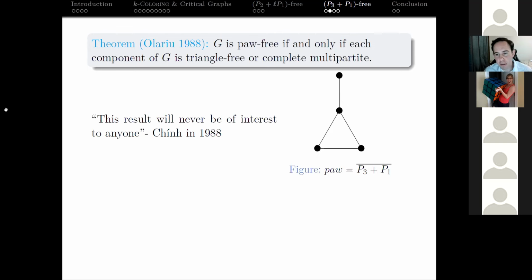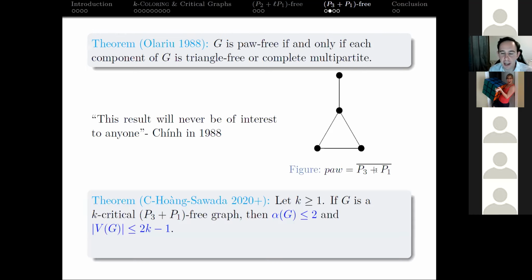But here's the thing about the PA. We don't really need to, right? This is what the PA is. And it's actually equal to the complement of P3 plus P1. So 32 years ago, Chin said this result will never be of interest to anyone, so much so that it stuck in his head for 32 years that there was this paper out there with this result that was completely useless. And then we used it to prove our theorem for this. So from this, you do the complements and you can impose a lot more structure on the P3 plus P1 free graphs, right? So if you're thinking about a critical one, we get a lot of structure.